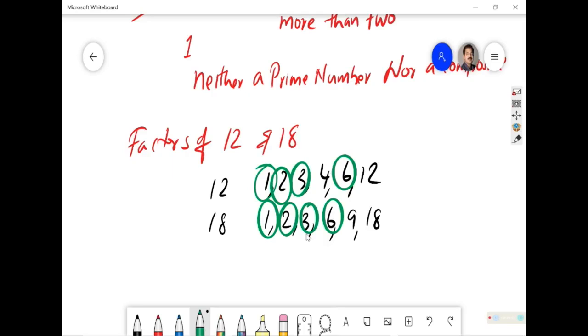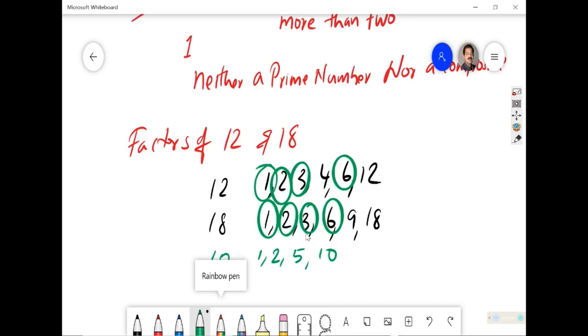Understood? So such situation comes. And such numbers are very, very large, where you will be having common factors. But when you think about certain numbers like 10, if I write the factors of 10: 1, 2, then I will write 5 and 10.